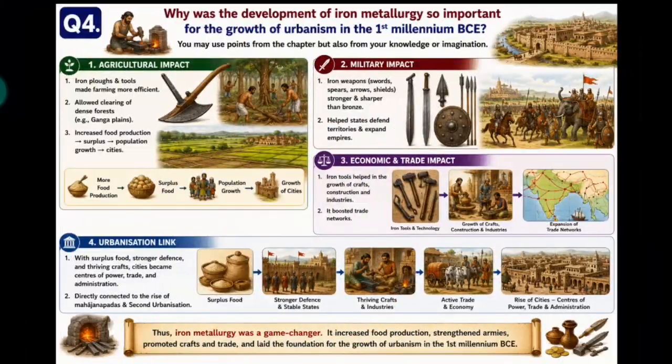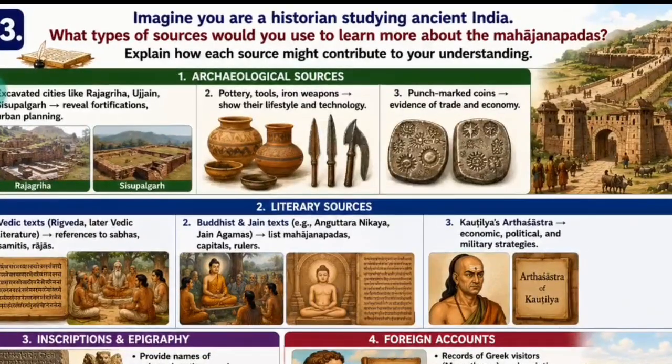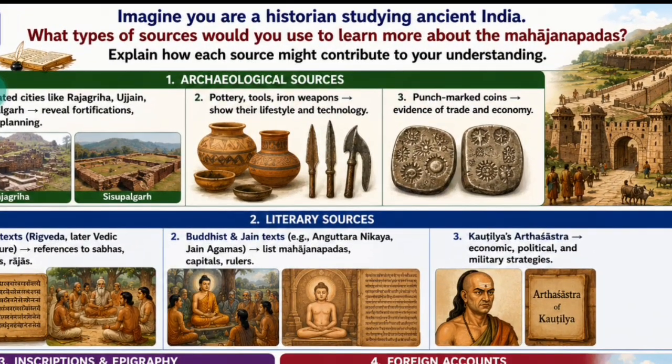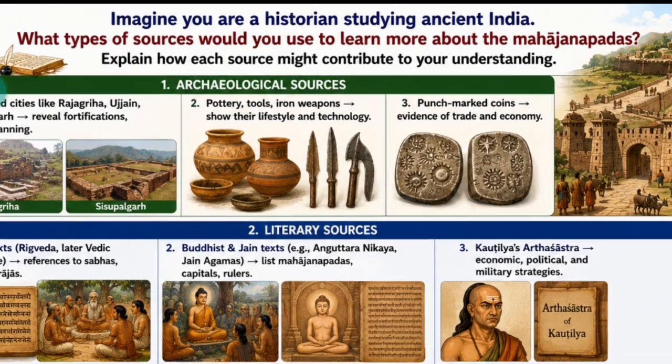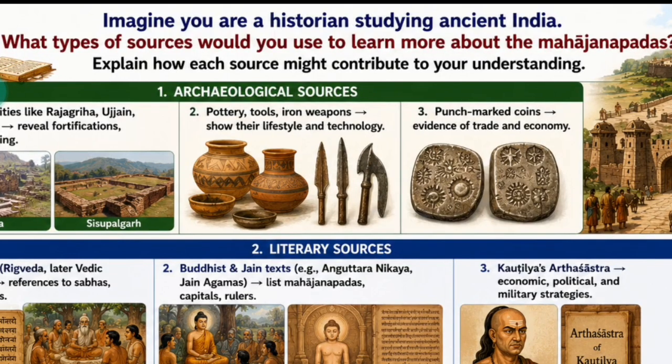Now let's go to the third question. Question number 3 is this one. Imagine you are a historian studying ancient India. What type of sources would you use to learn more about Mahajanapadas? You need to imagine you are a historian studying this Mauryan time period. What kind of sources will you use? Explain how each source might contribute to your understanding, and how these different kinds of sources will be helpful for you to understand the history of the Mauryan period.